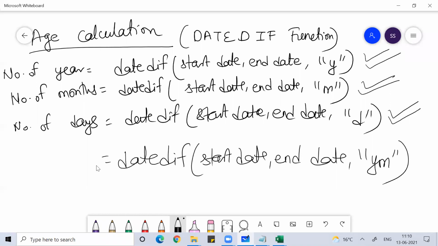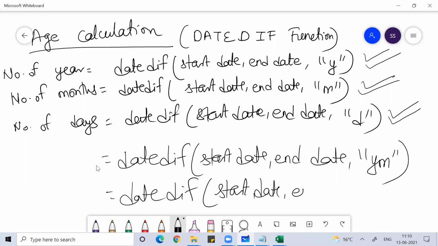I hope you understood. So 35 years, 4 months. After, sir, what is your age, sir? 35 years, 4 months. No, sir, I want days also. How many days also, sir? So DATEDIF, start date, comma, end date, comma, "MD". So it means after that month, how many days?